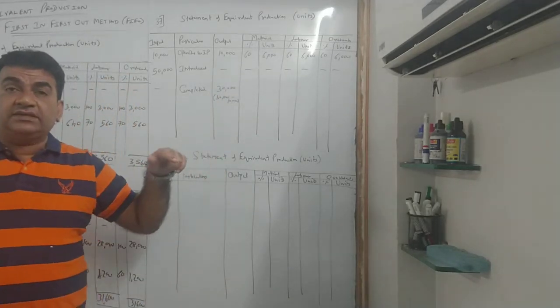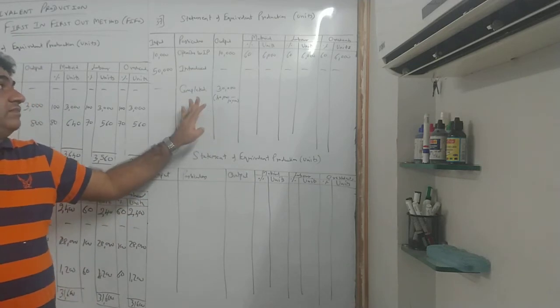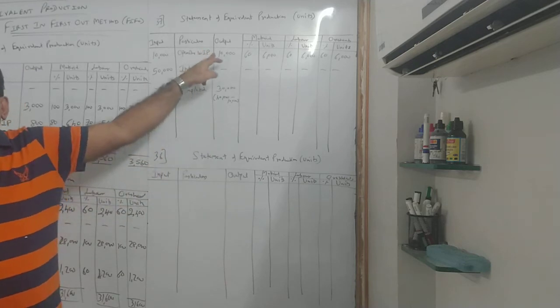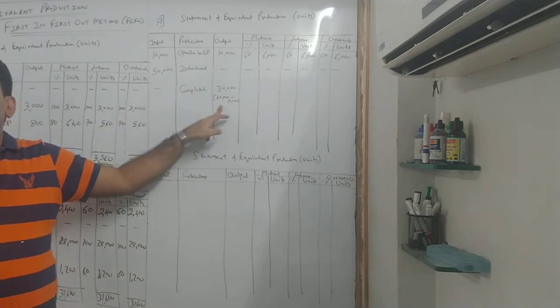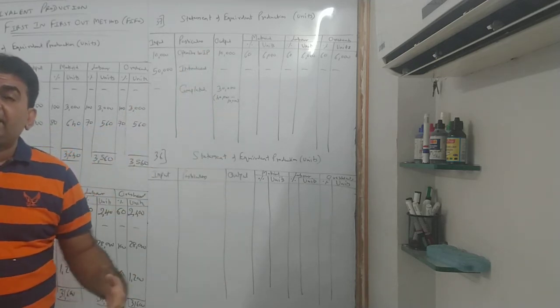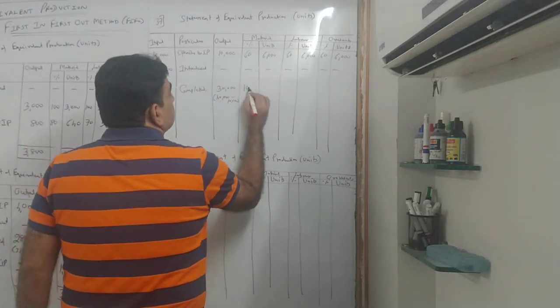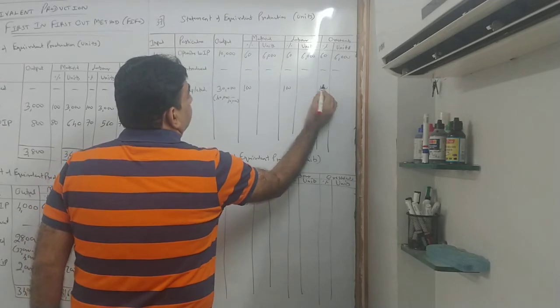So in FIFO method, whenever there is completed production, that production ka units subtract from your opening, that will give you your completed production. And when I say completed or fully completed, that means it is to be 100% complete.